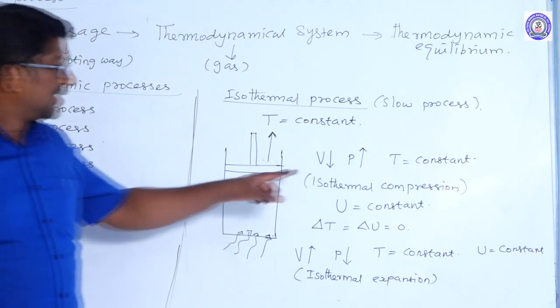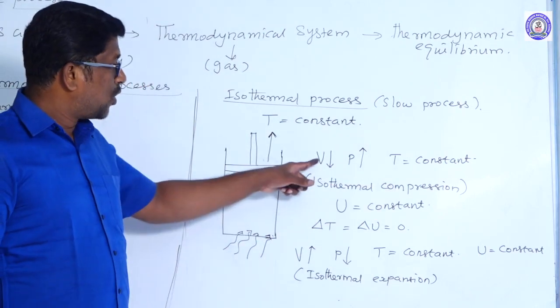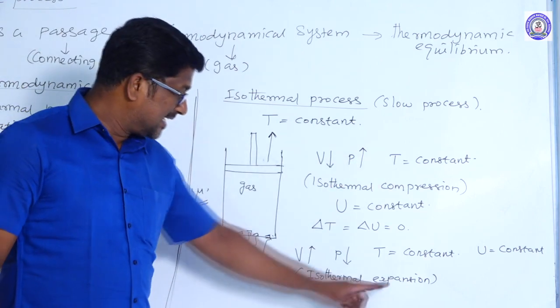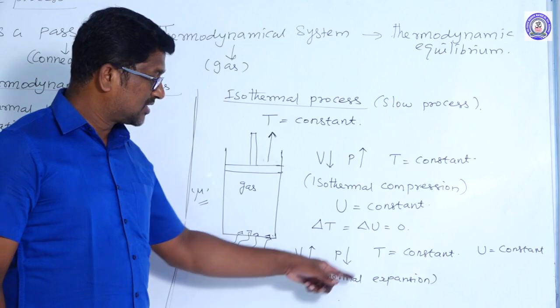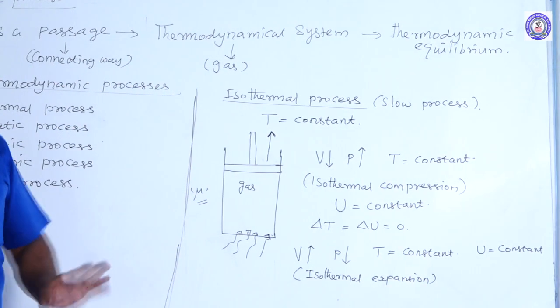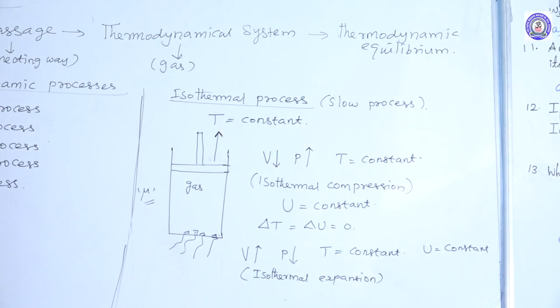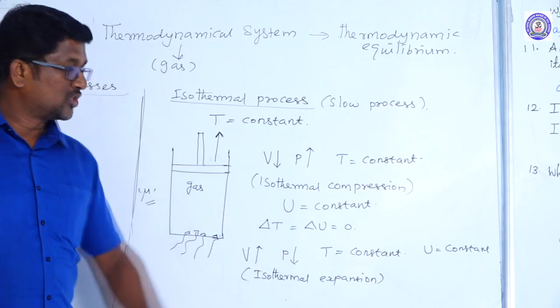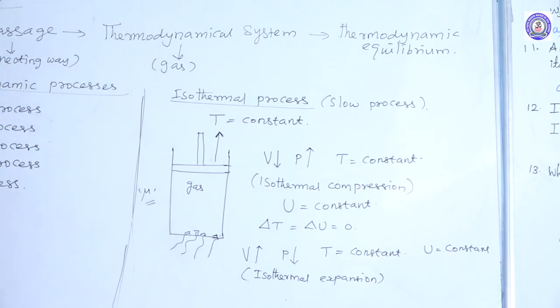So, comparison: in isothermal compression, volume decreases, the pressure increases, the temperature is constant. In isothermal expansion, volume increases, the pressure decreases and the temperature is constant. So in an isothermal process, the temperature is always constant. There are two types of isothermal process, isothermal compression and isothermal expansion.